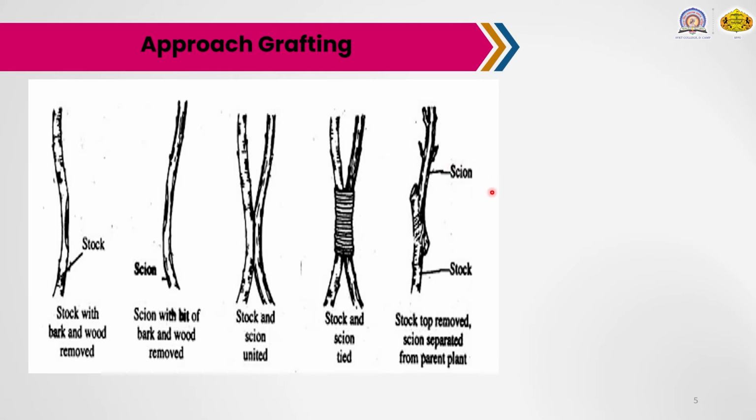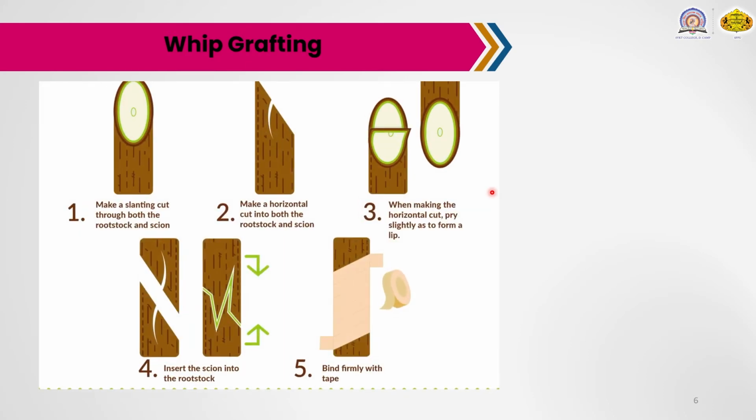Okay. Then next one, whip or tongue grafting. These are also important types of grafting which are mainly used in mango and some other plants. First, make a slanting cut through both the rootstock portion as well as the scion. That means the tongue-like cuts are also formed here.